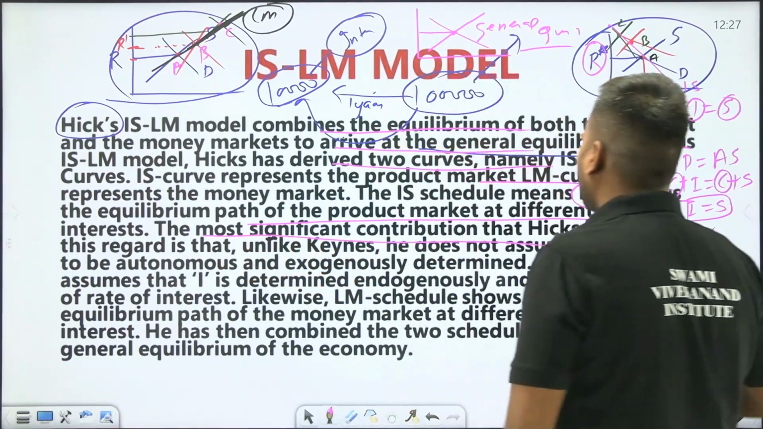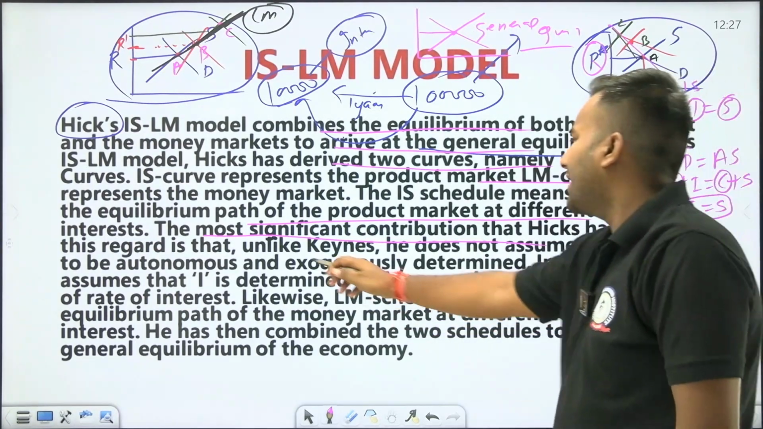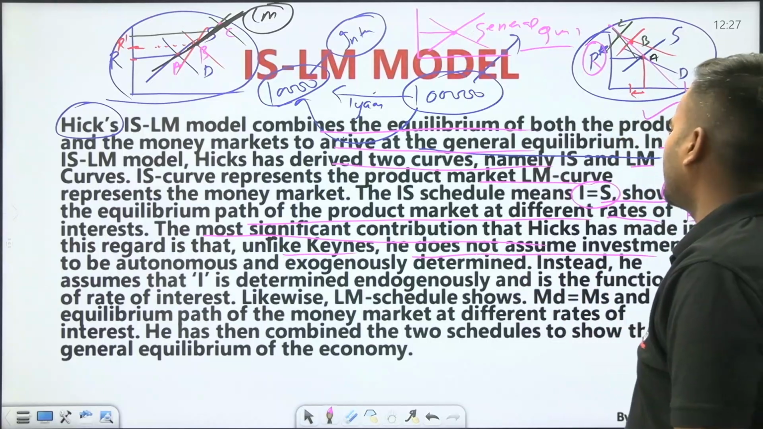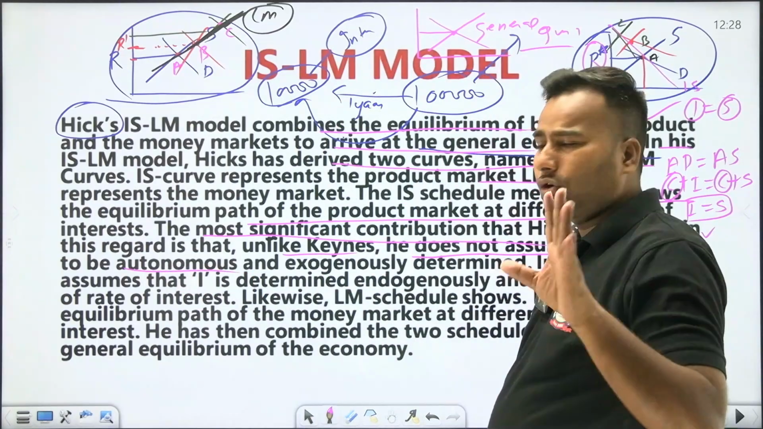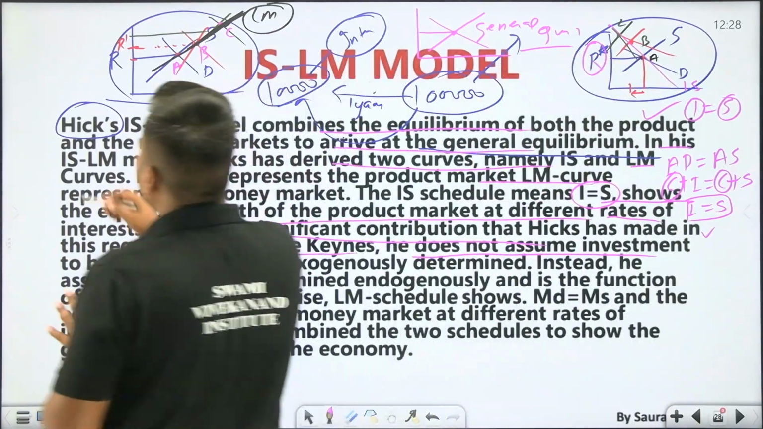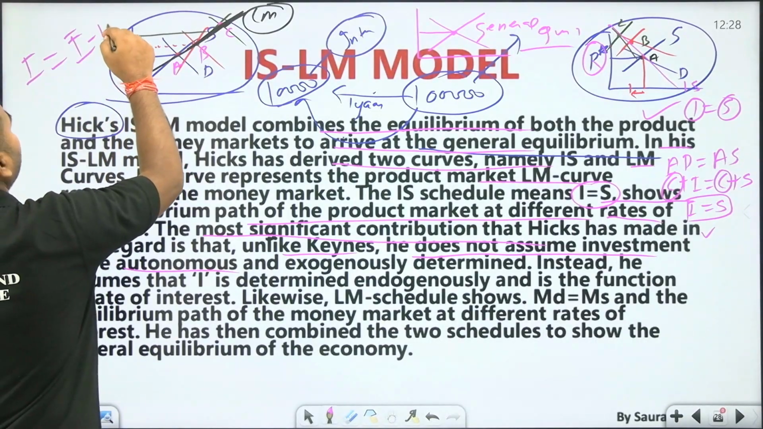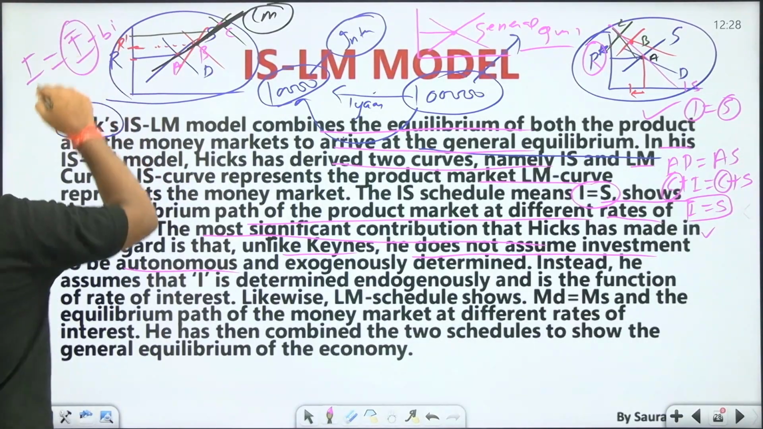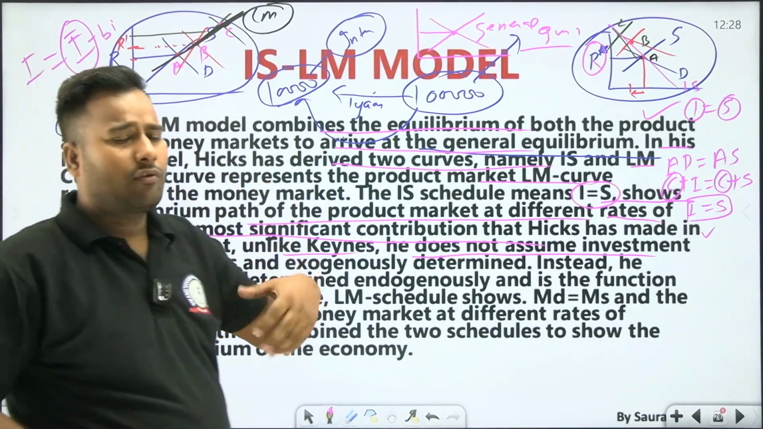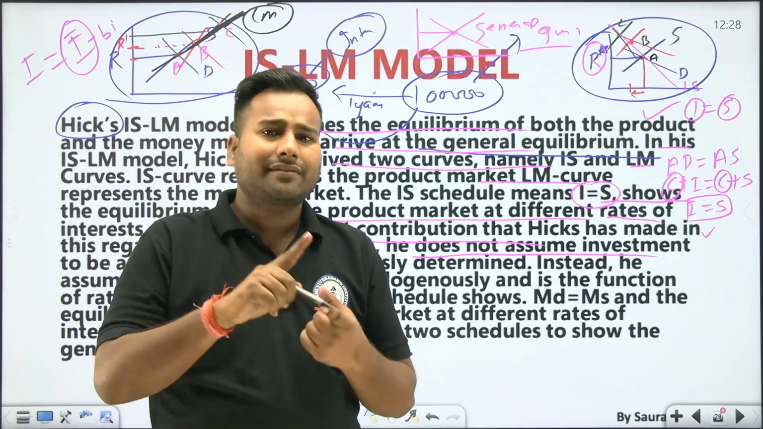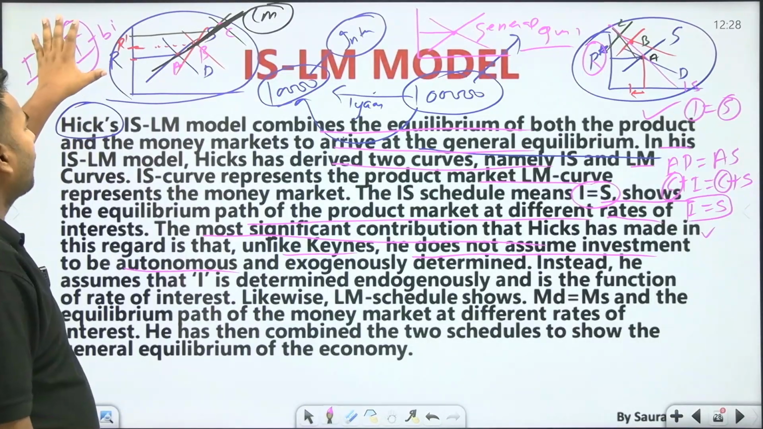The most significant contribution that Hicks has made in this regard is that, unlike Keynes, he does not assume investment to be autonomous. Keynes gave it like this: investment I equals I-bar minus b times i. He said this investment will be autonomous, meaning investment irrespective of the interest rate. When interest is zero, whatever the investment is, it is known as autonomous investment.